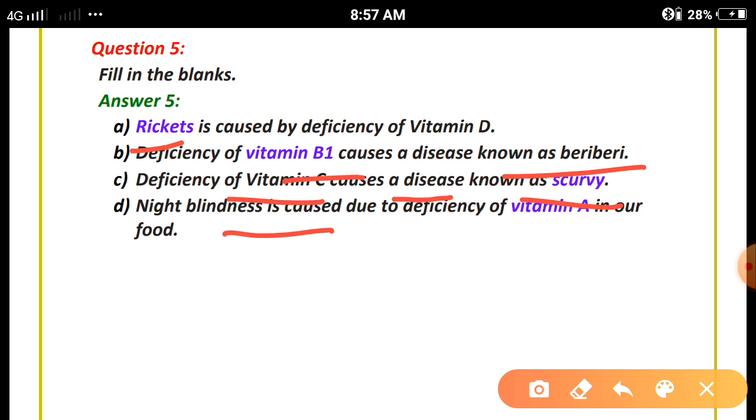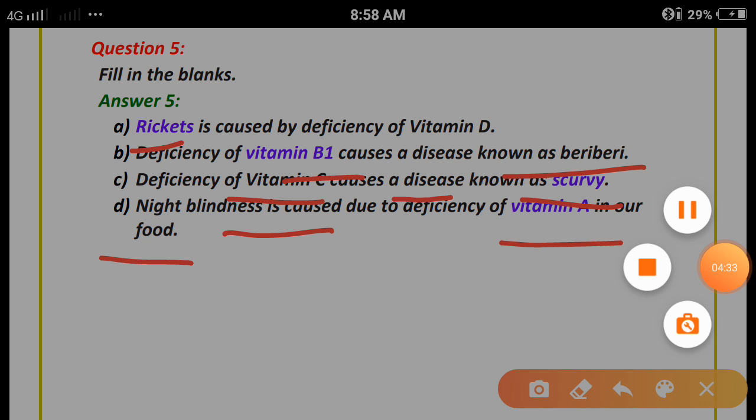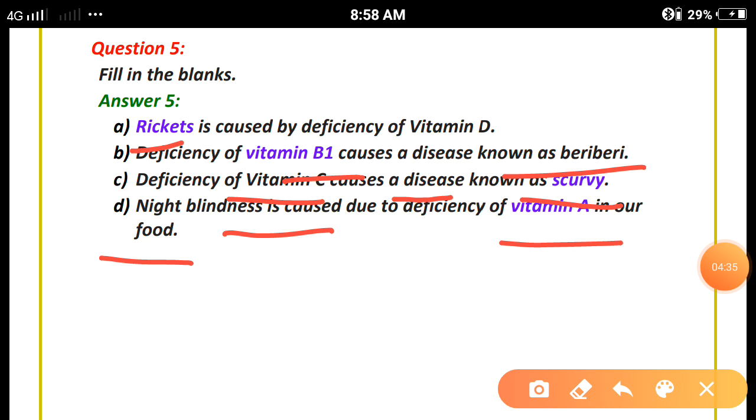Night blindness is caused due to the deficiency of vitamin A in our food. So for proper eyesight, vitamin A is very much required from the food items. The sources of vitamin A are spinach, apple, carrot, bread. These are the examples of vitamin A food items. So this was the complete explanation of the exercise.